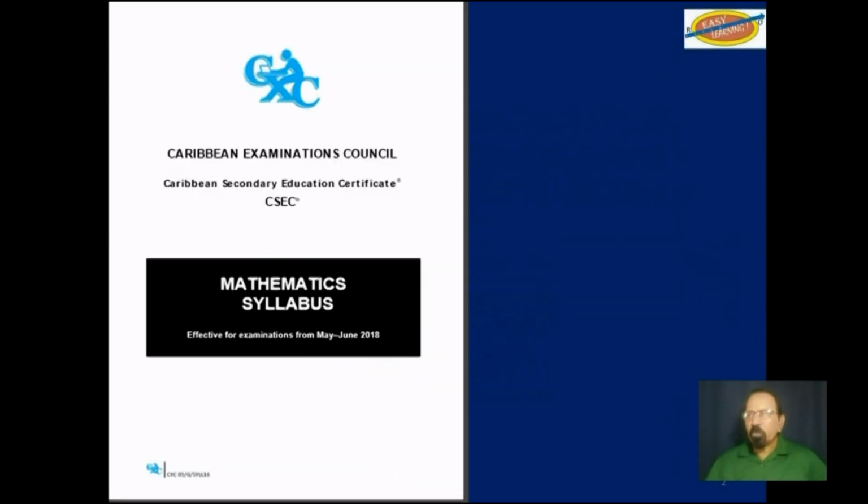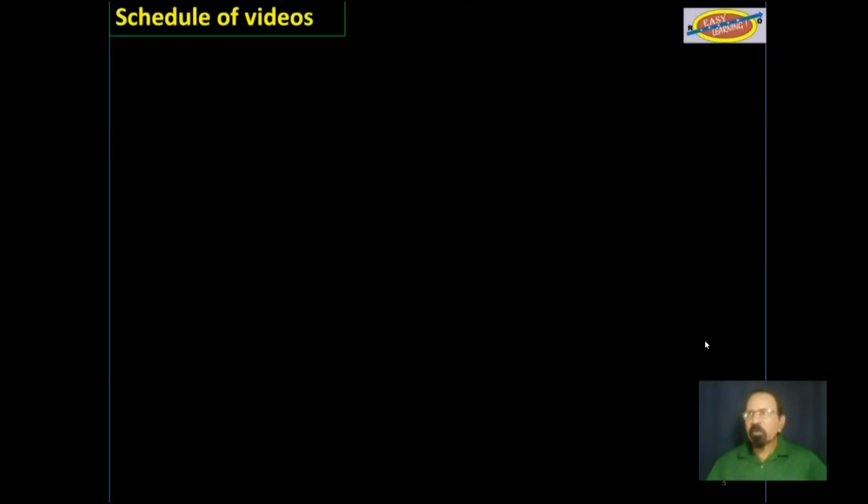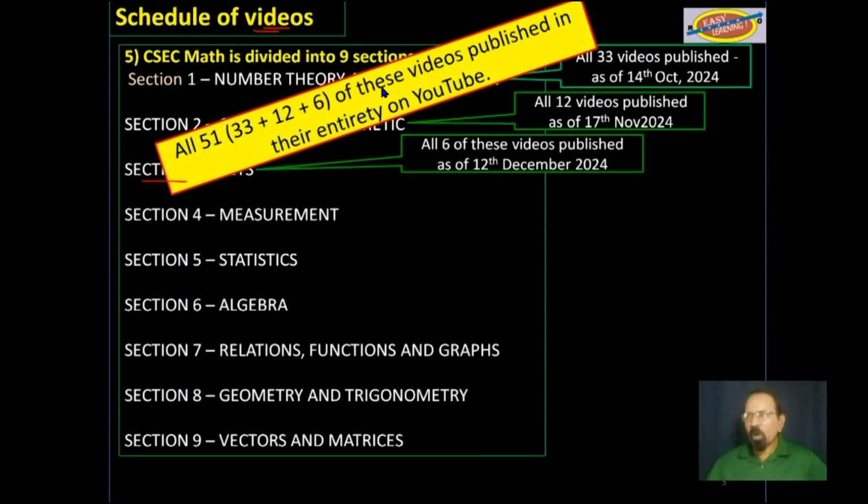We continue with the mathematics syllabus for CSEC 2018 to 2027, schedule of videos. These first three sections, 1, 2, and 3, number theory and computation, consumer arithmetic, and sets, all three with 51 videos, have already been published on YouTube in their entirety.